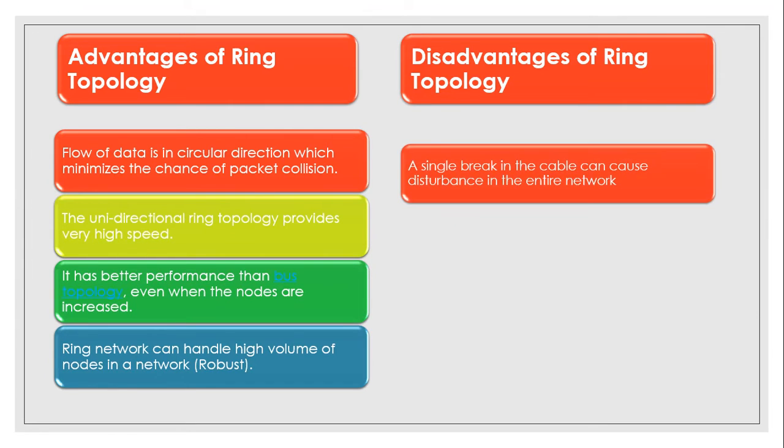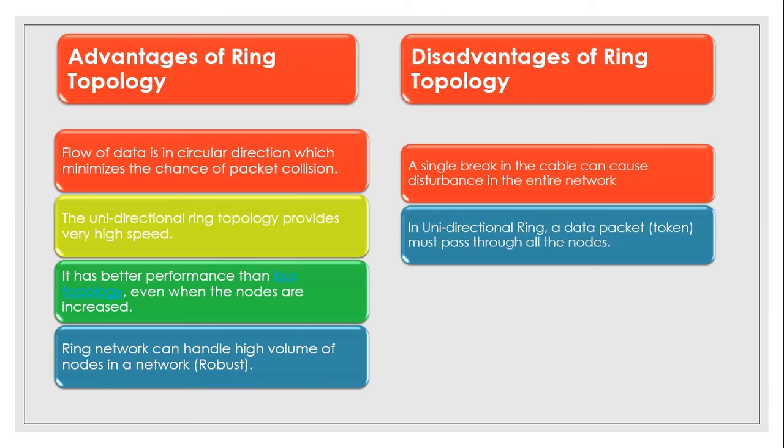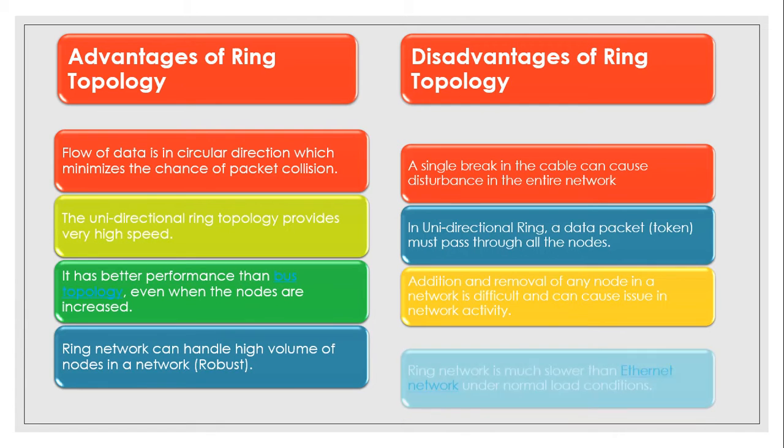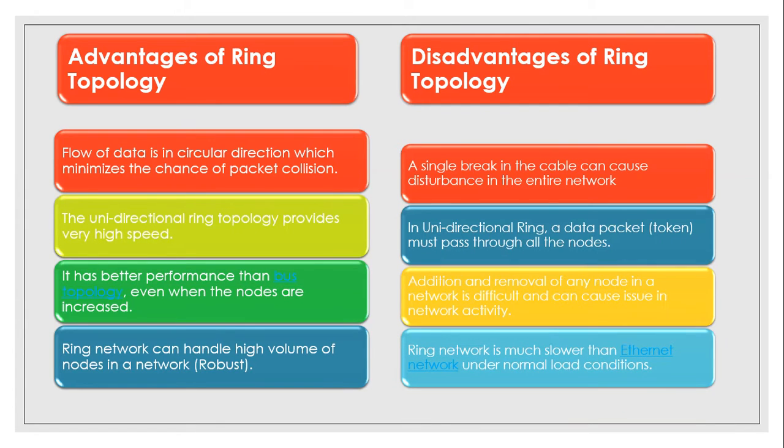Disadvantage, a single break in a cable can cause disturbance in the entire network. In unidirectional ring, a data packet must pass through all the nodes. Addition and removal of any nodes in a network is difficult and can cause issues in network activity. Fourth, ring network is much slower than Ethernet network under normal load condition.